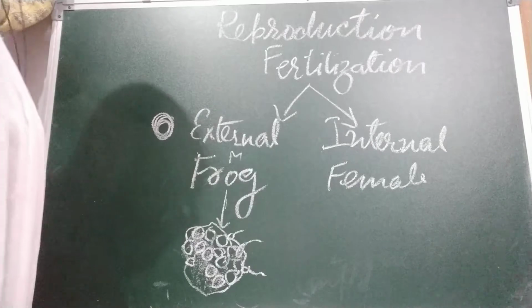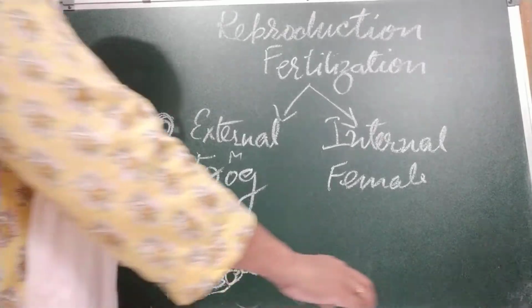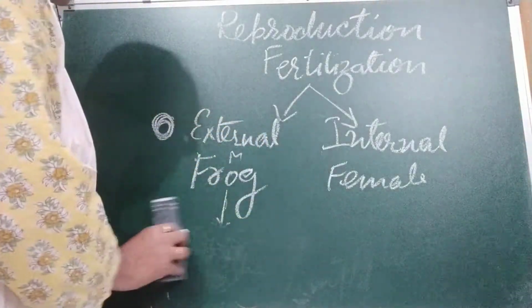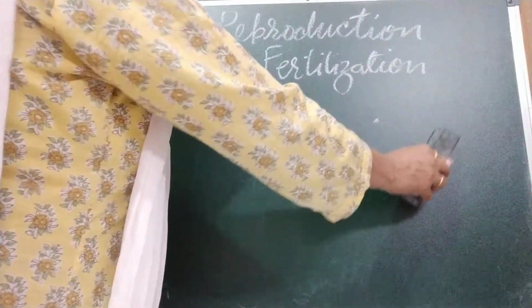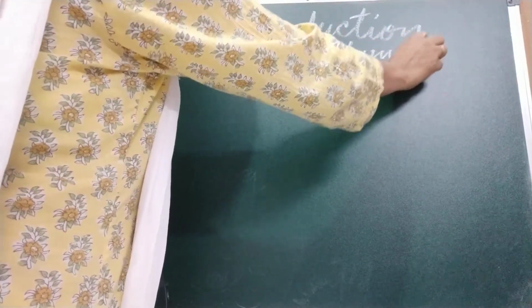Okay, children. Now we are going to discuss in detail fertilization in humans. Reproduction in humans. First we are going to discuss reproductive parts in humans.